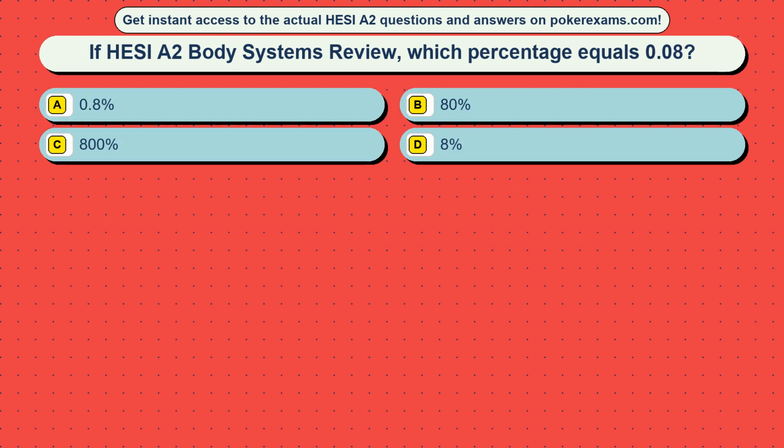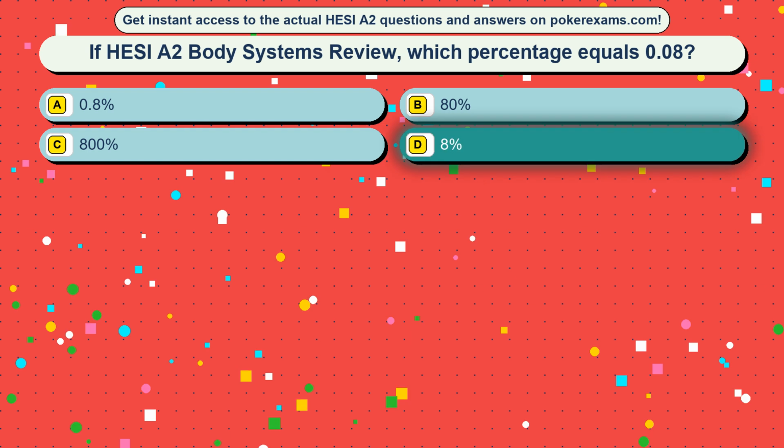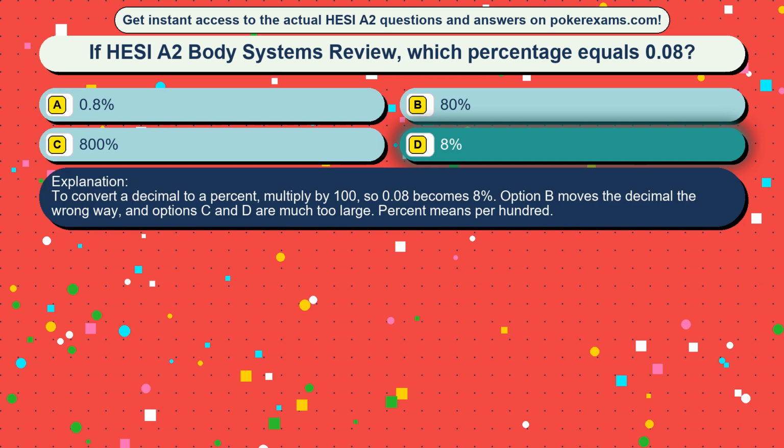Question 10. If HESI A2 Body Systems Review, which percentage equals 0.08? Option A, 0.8%, option B, 80%, option C, 800%, option D, 8%. The correct answer is option D, 8%. To convert a decimal to a percent, multiply by 100, so 0.08 becomes 8%. Option A moves the decimal the wrong way, and options B and C are much too large. Percent means per hundred.